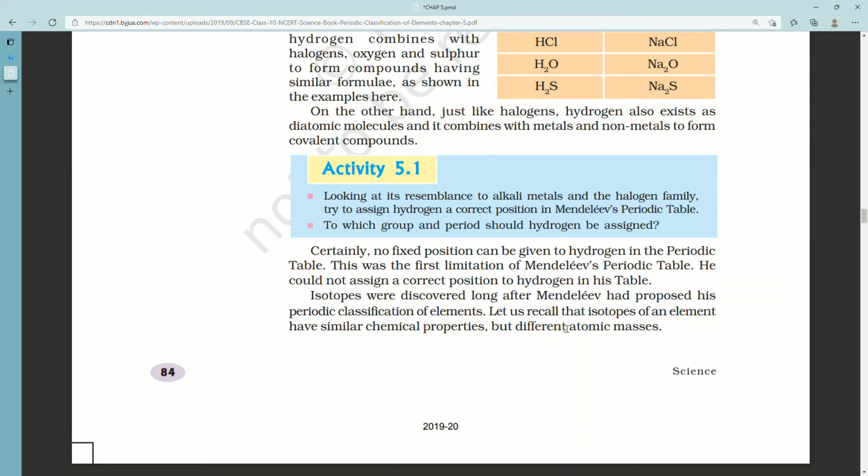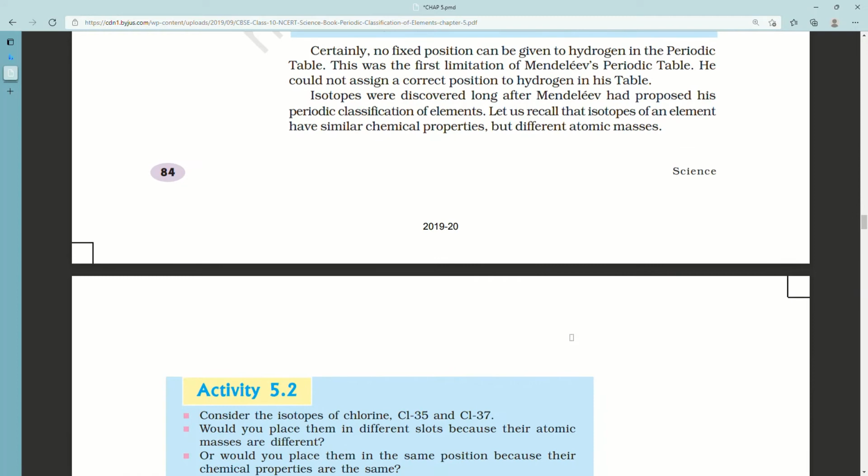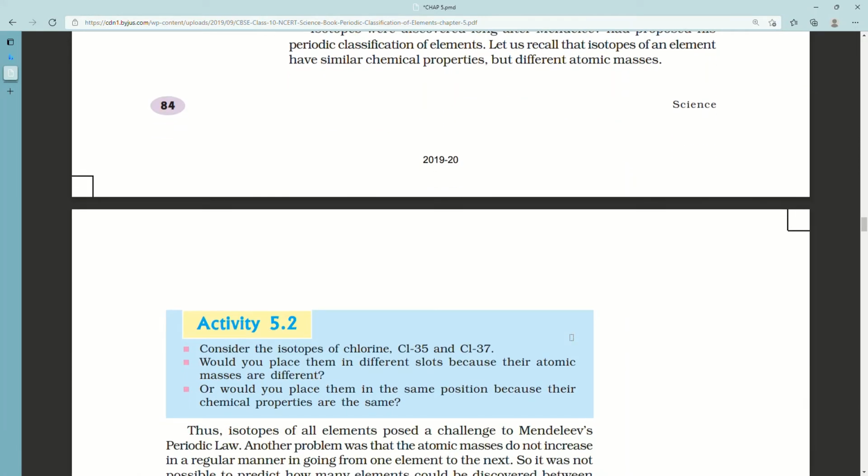Certainly no fixed position can be given to hydrogen in the periodic table. This was the first limitation of Mendeleev's periodic table. He could not assign a correct position to hydrogen in his table.